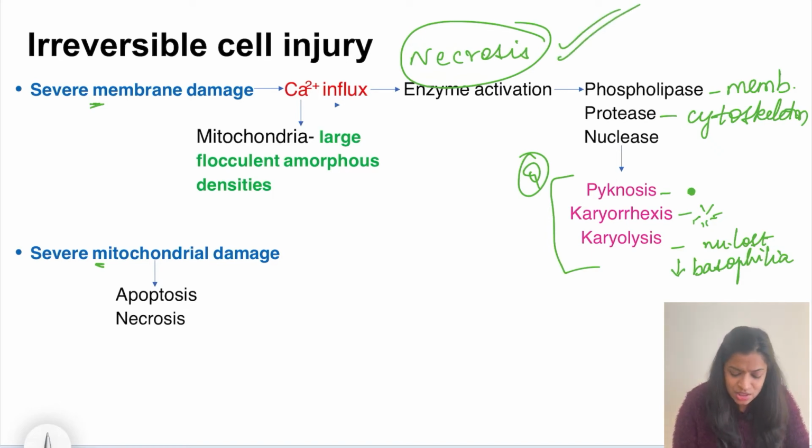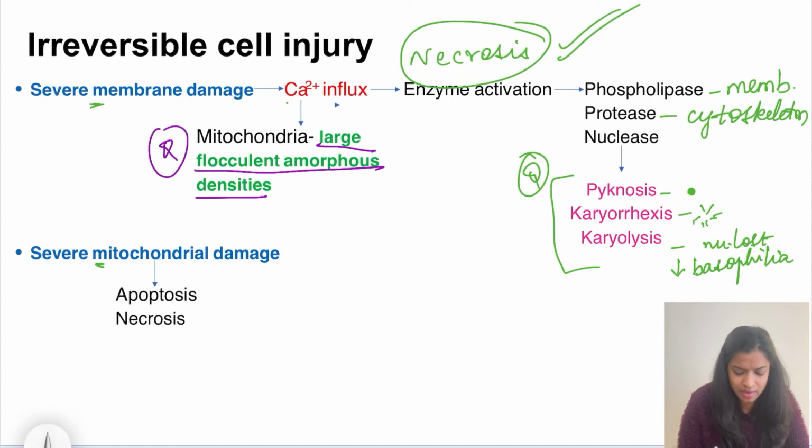So this calcium influx can also lead to the formation of large flocculent amorphous densities in the mitochondria. We saw small amorphous densities which were present in the reversible cell injury, right? But here in irreversible cell injury, the same calcium can form very large amounts of these flocculent amorphous densities, and that is characteristic of irreversible cell injury again, okay?